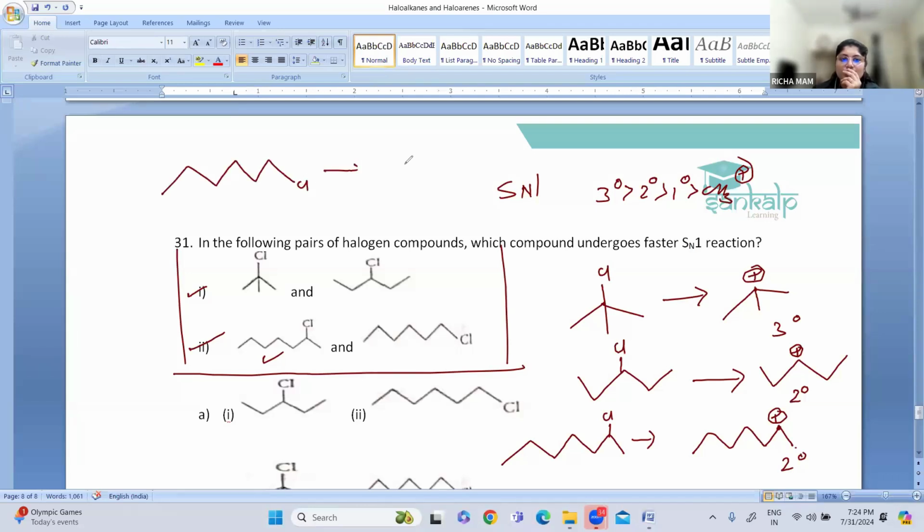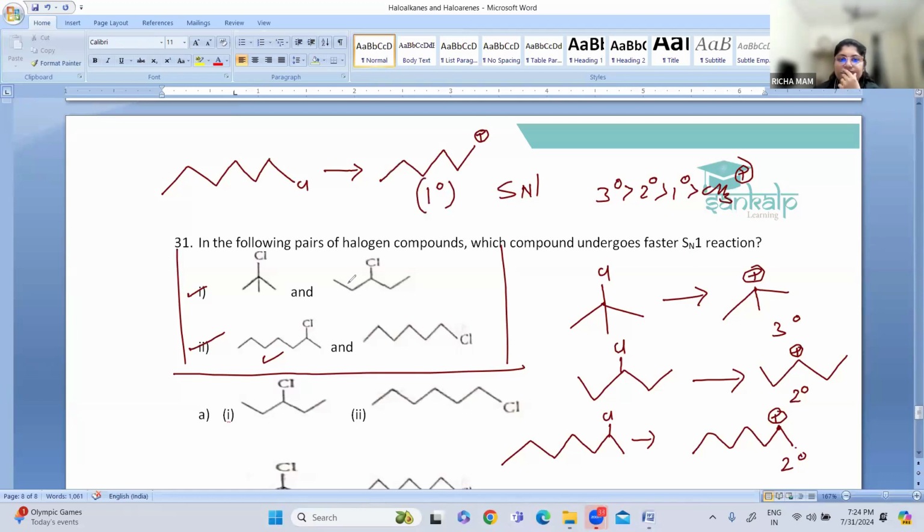So if this is broken, then what will happen? Here the carbocation formation takes place. So here it will be... this is a primary carbocation, so this is the least stable. So which is more stable?